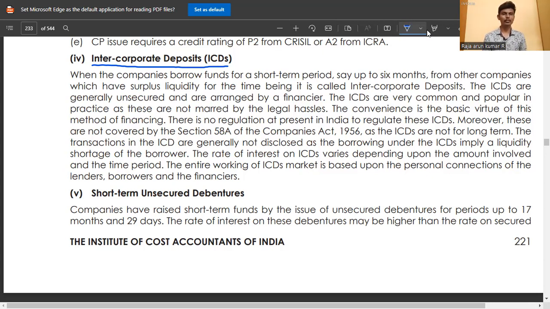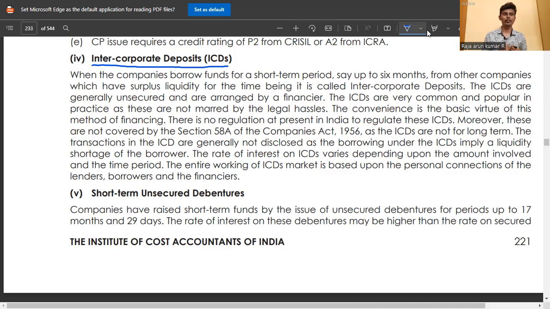Suppose the Y company pays the amount of the X company. In accounting terms, we record it as a bank payment. The Y company paid the amount for the X company. Like that, in SAP, we record this practical thing in that SAP tool. Okay. The intercorporate deposit concept is also the same.